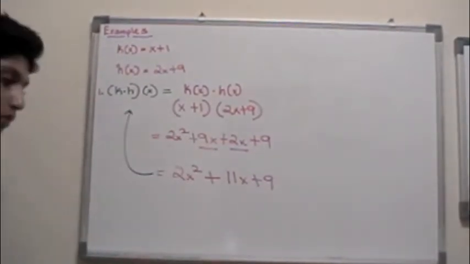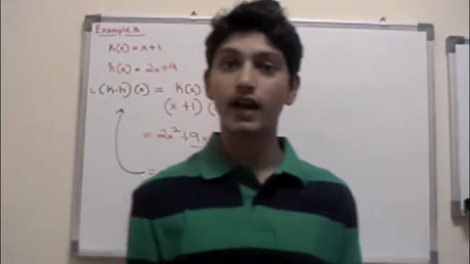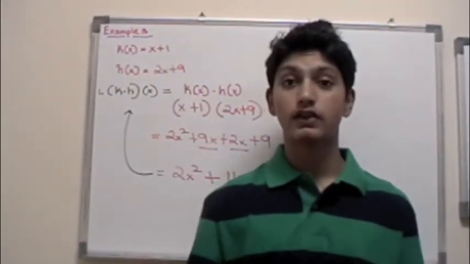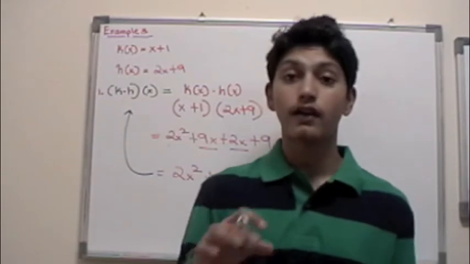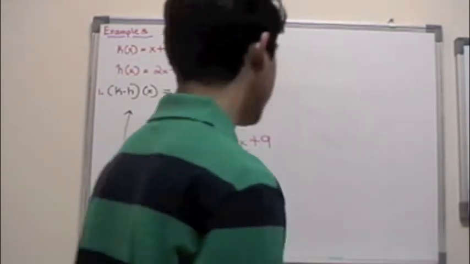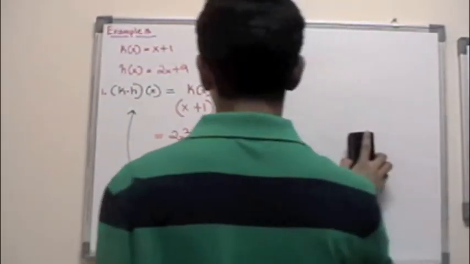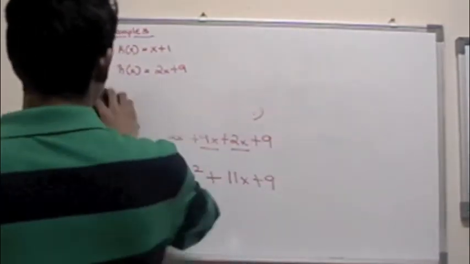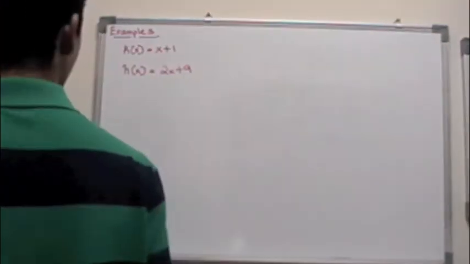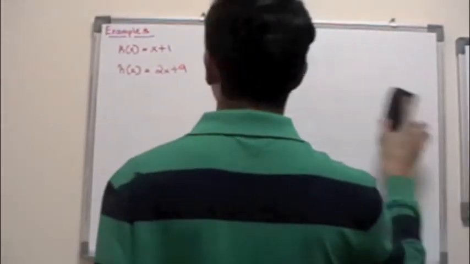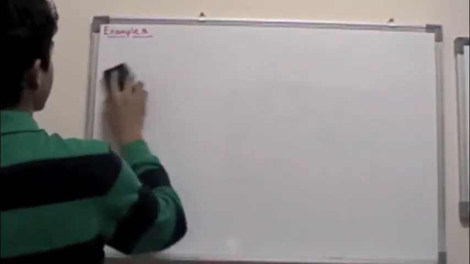Okay? Now, one thing I forgot to tell you guys is, what if there's f of g of x? Let's take an example. So before we move on to any other example, our last example, let's just use different functions to find out the following things.